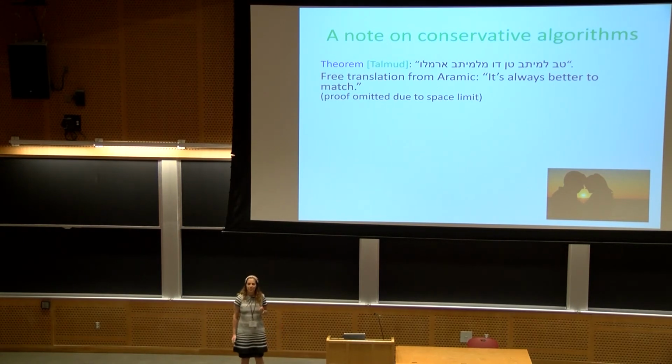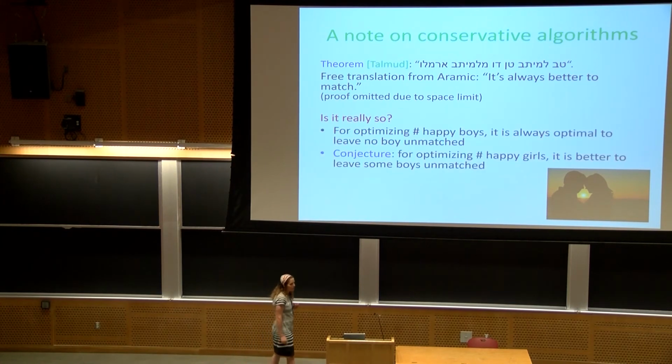So let me revisit this theorem, and the question that we want to raise is: is it really so? Is it really always better to match? What we find is that for optimizing the number of happy boys, of satisfied boys, it is indeed always optimal to leave no boy unmatched. However, we conjecture that in order to satisfy the number of happy girls, it's sometimes better to leave some boys unmatched. We couldn't entirely prove this theorem, but we strongly believe it is true.